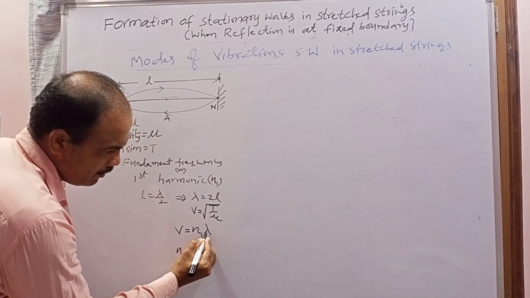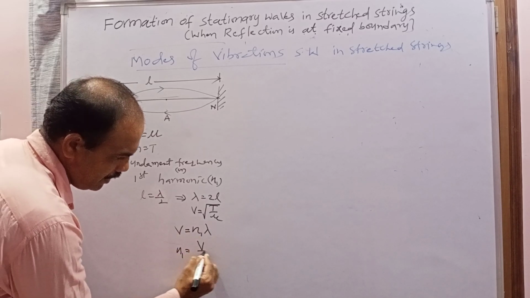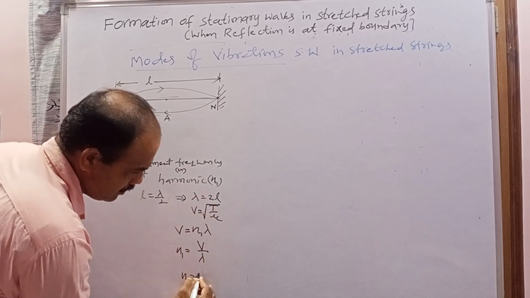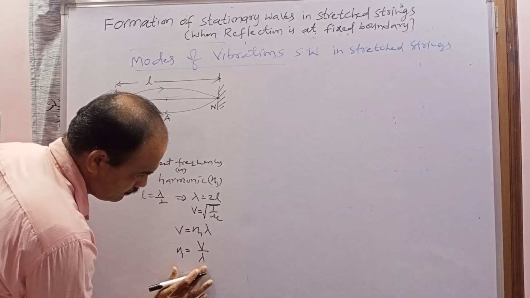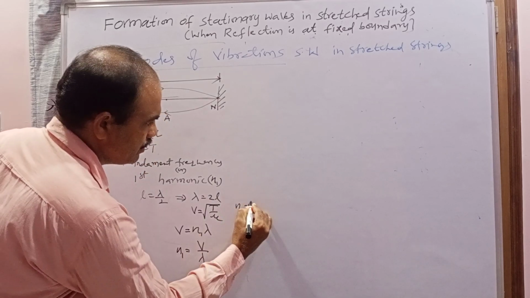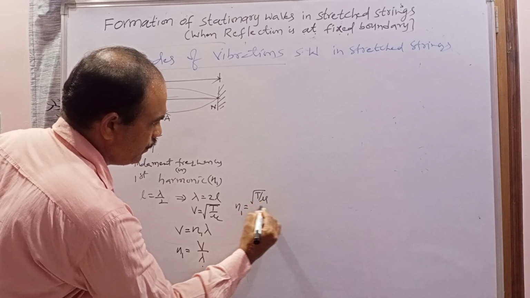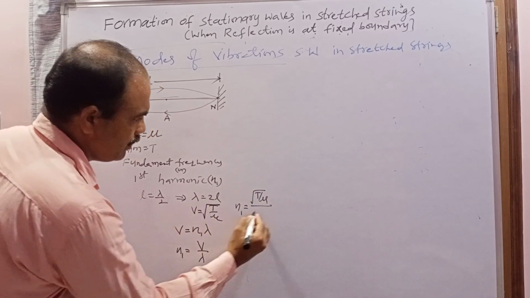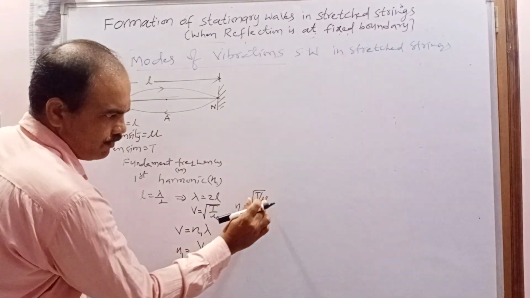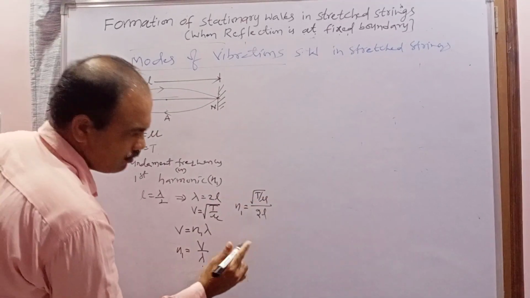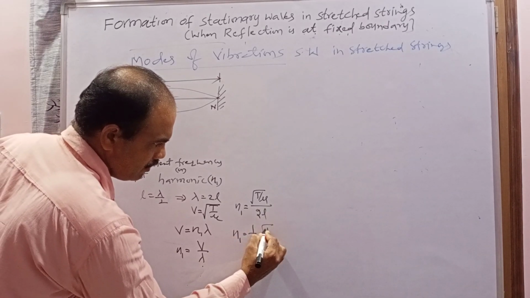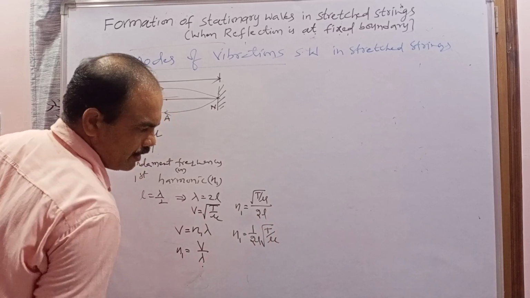n1 is equal to, when I bring the lambda to the left side, v by lambda. So n1 is equal to the square root of T by mu divided by lambda, which means 2L. When I simplify this, the mu goes downward. That's why n1 is equal to 1 by 2L into square root of T divided by linear density.